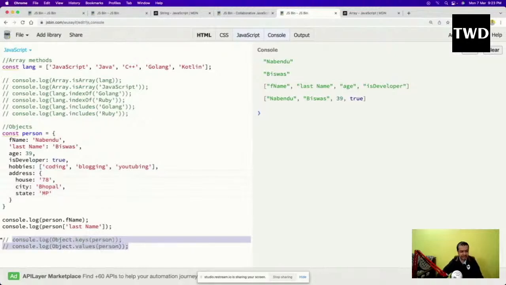Okay, so suppose now what I want to do is access this thing, like YouTubing. How will I access this YouTubing? For that, what I need to do is let us access that: console.log of person.